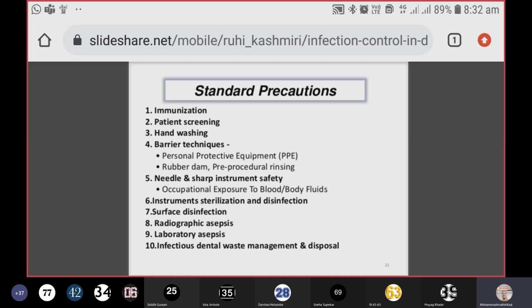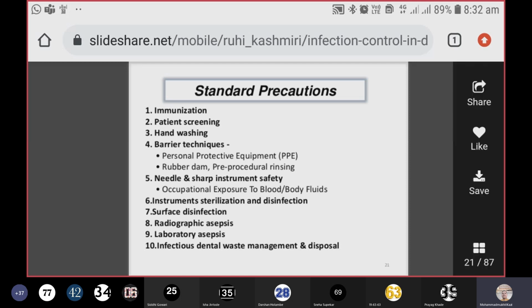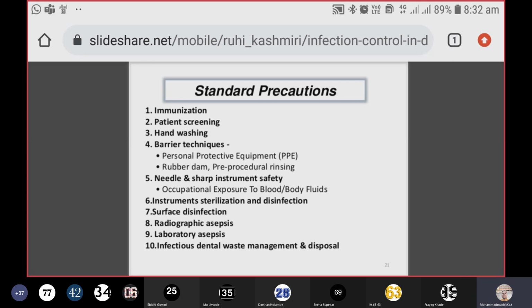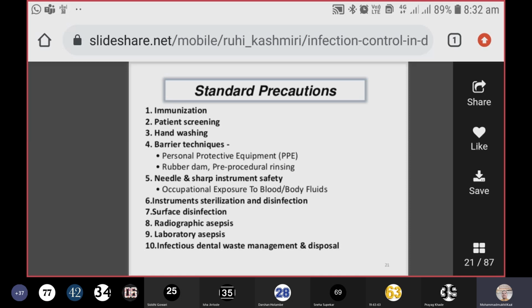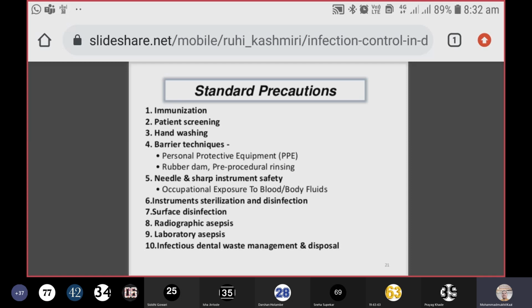Then barrier technique. What is barrier technique? That means you are curtailing something. Personal protective equipment such as mask, gloves, attire, shoe cover, face shield. All these will come under the personal protective equipment. Or rubber dam, pre-procedure rinsing. Sometimes you can ask your patient to rinse his or her mouth with chlorhexidine, so that MRSA, if it is there in your patient's mouth, will be taken care of.